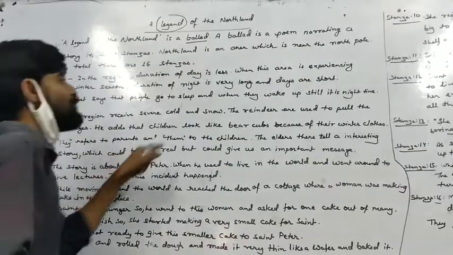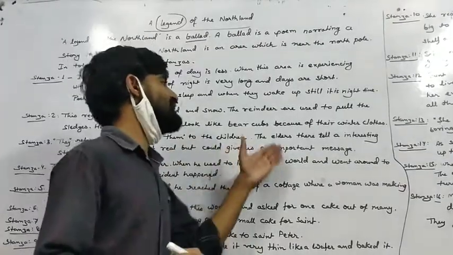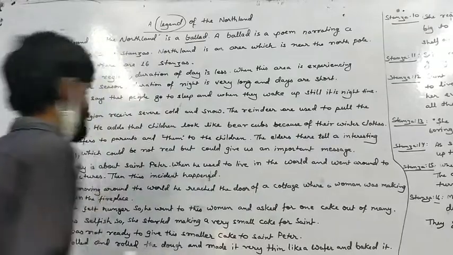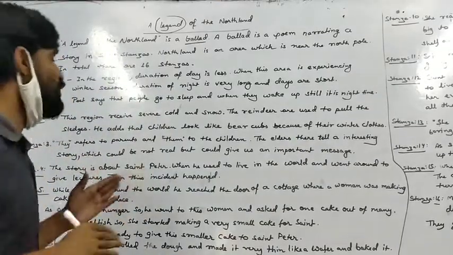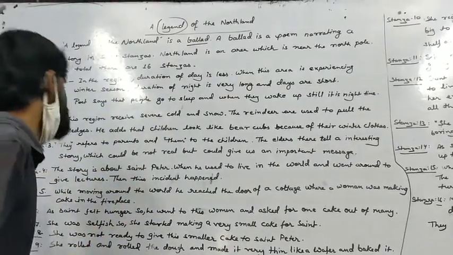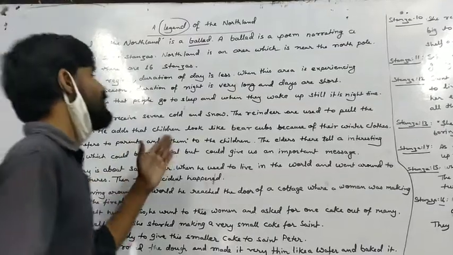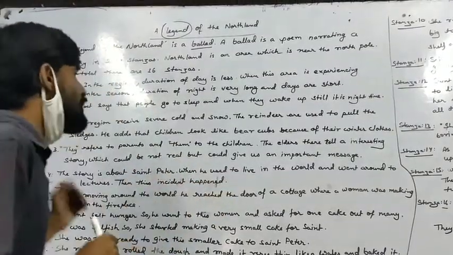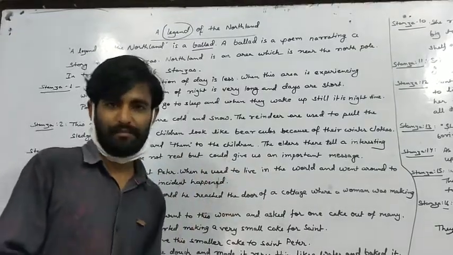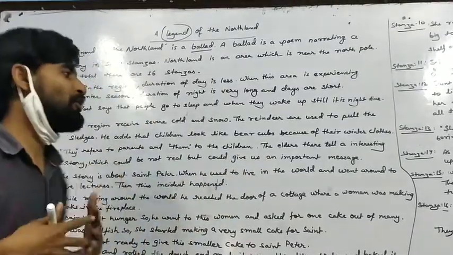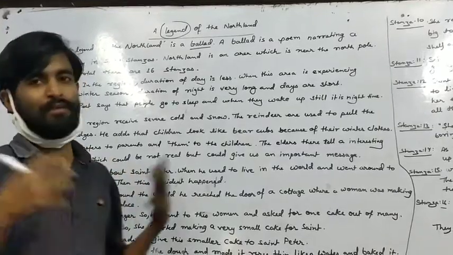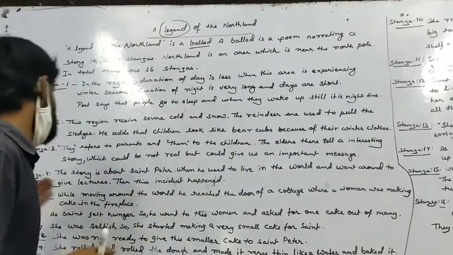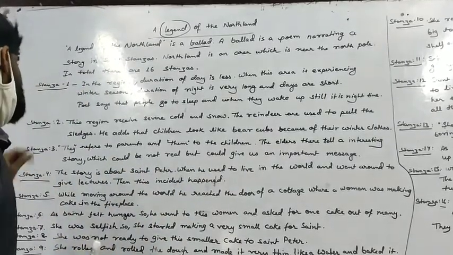The elders there tell an interesting story. Here the elders of Northland are telling an interesting story which could be not real. It is possible that the stories are not real, but they could give an important message. It can teach us some important moral. These are the things being talked about in stanza number 3.